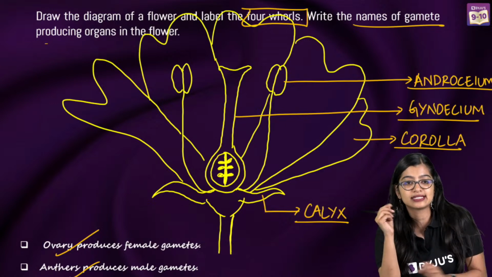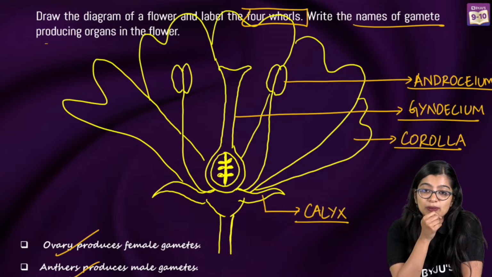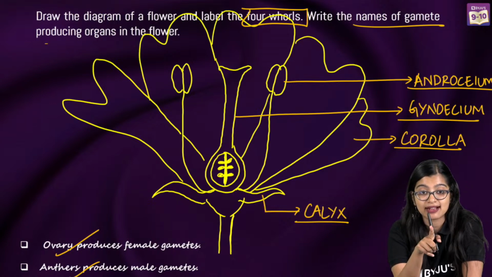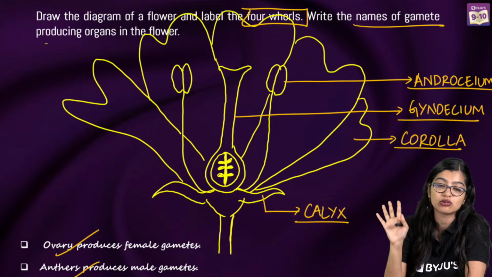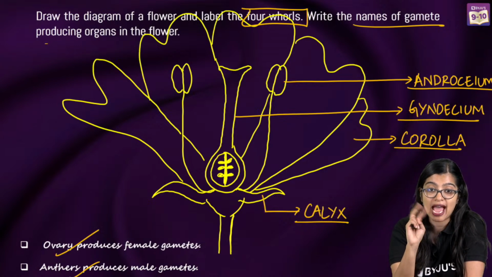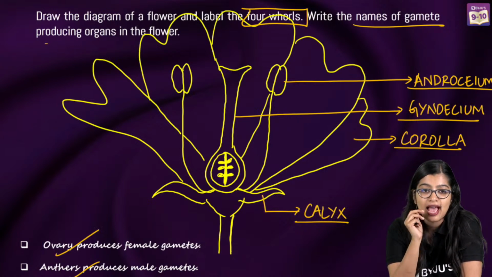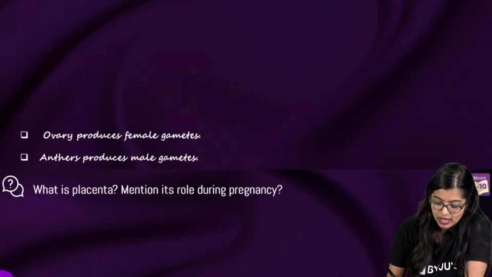Is this CBSE? It is CBSE. This is from exemplar questions. We will only label their group names. Exactly. You don't need to write that the stamen has anther and filament. You don't need to write all of that, right? Just write calyx, corolla, androecium, and gynoecium. Hello, Nainika. Hello. Yes. Okay.